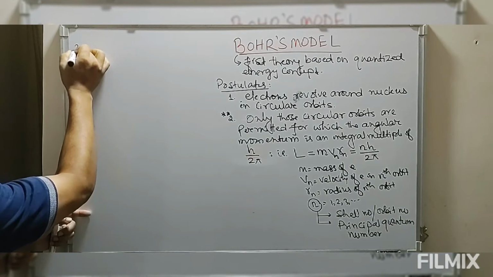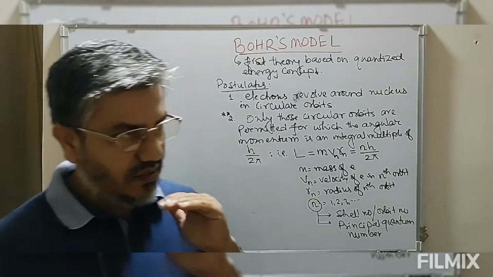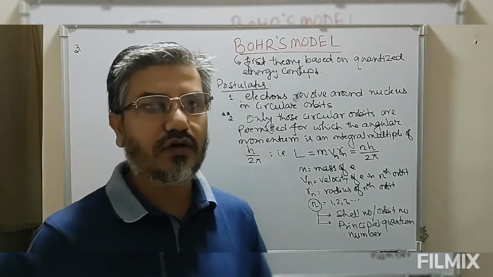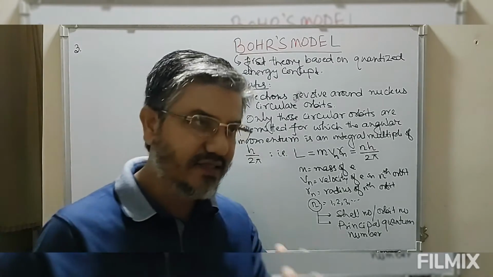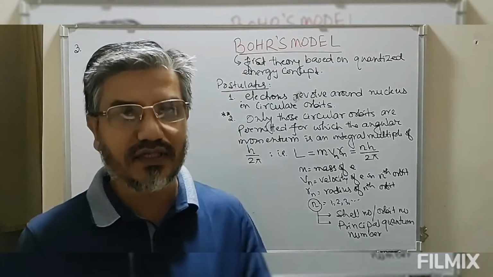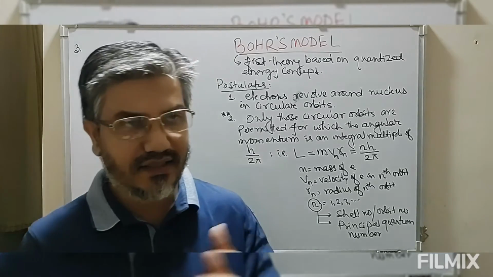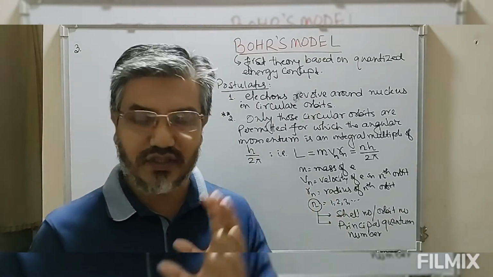Now number 3. The electron moving in a circular orbit has a fixed amount of energy. As long as the electron is moving in a permitted orbit, it does not radiate or lose or gain any energy.